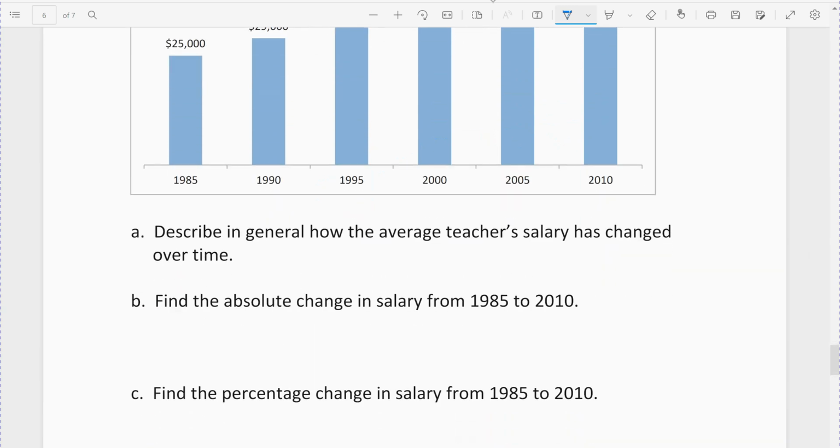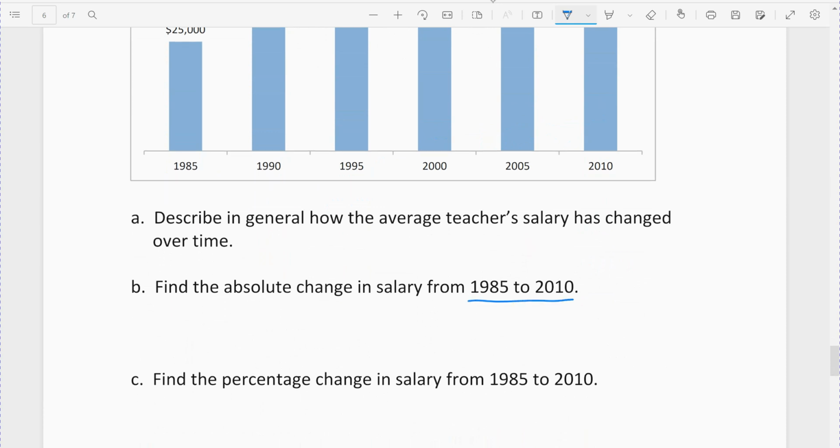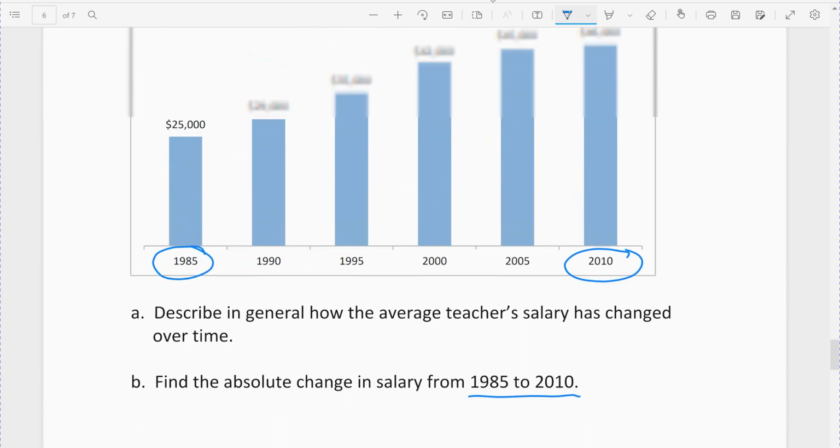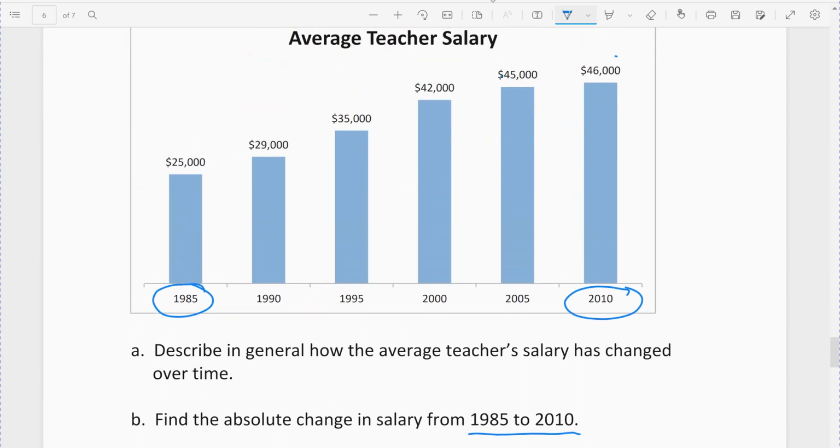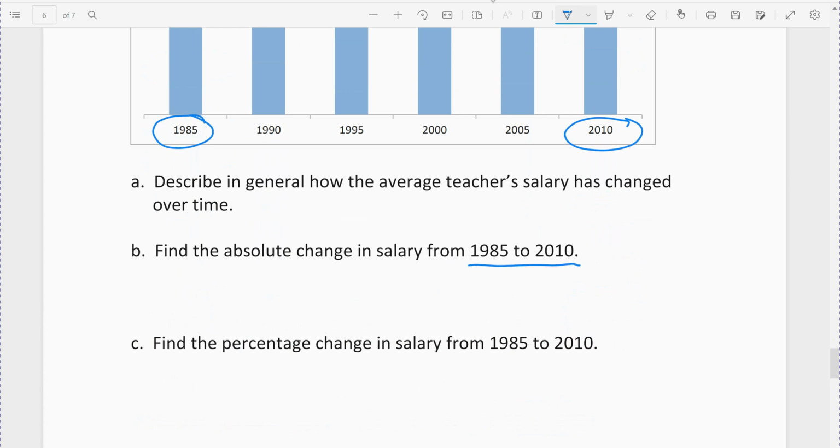Find the absolute change from 85 to 2010. So we're looking at the entire graph, at how much it actually changed over those years. We take the salary in 2010 and 1985, so 46,000 and 25,000, and find the difference. So 46,000 is what it was in 2010 minus the 25,000 that it was in 1985. It almost doubled, didn't quite, but almost.